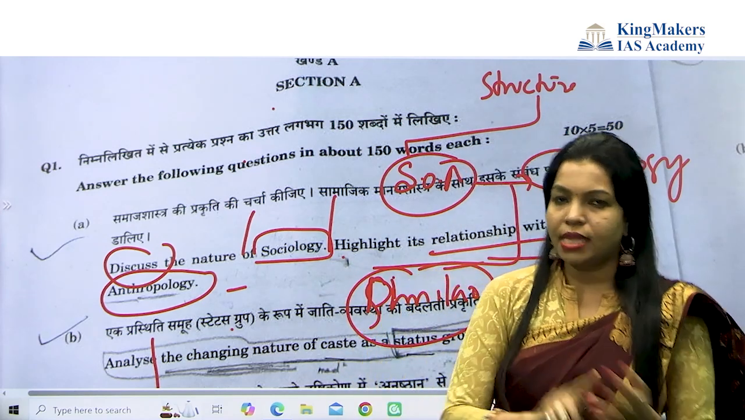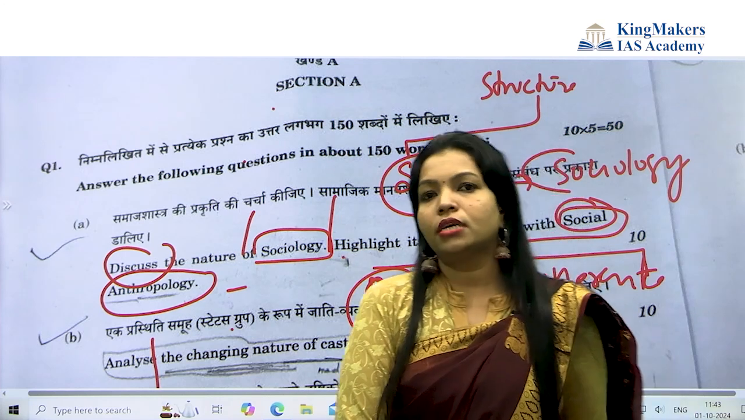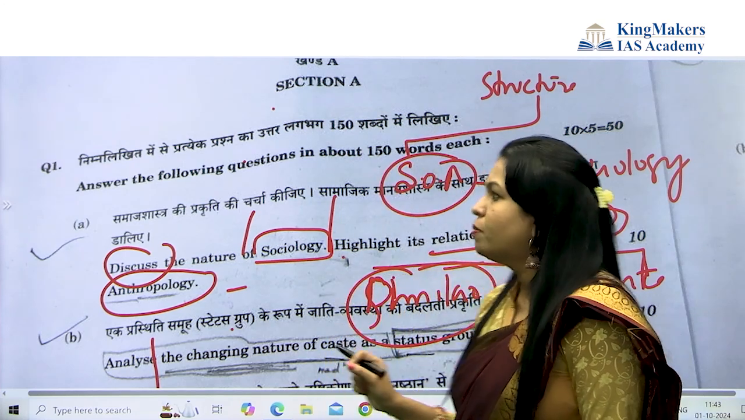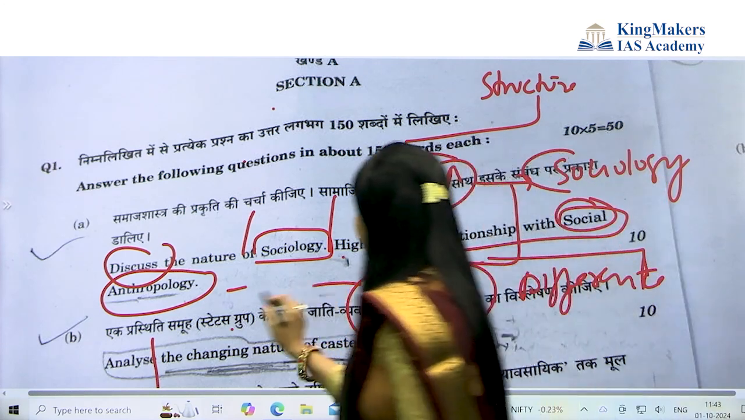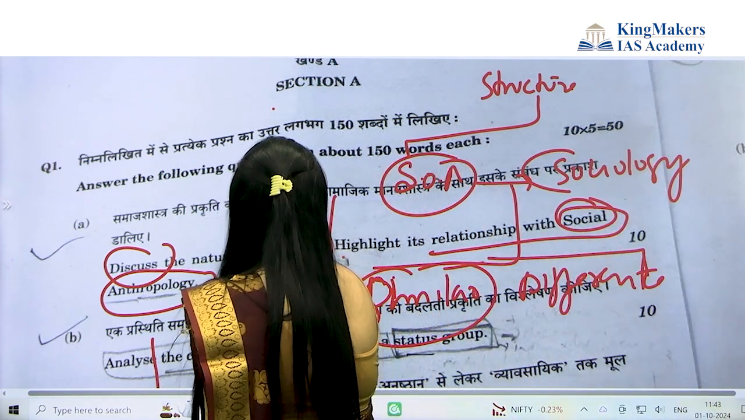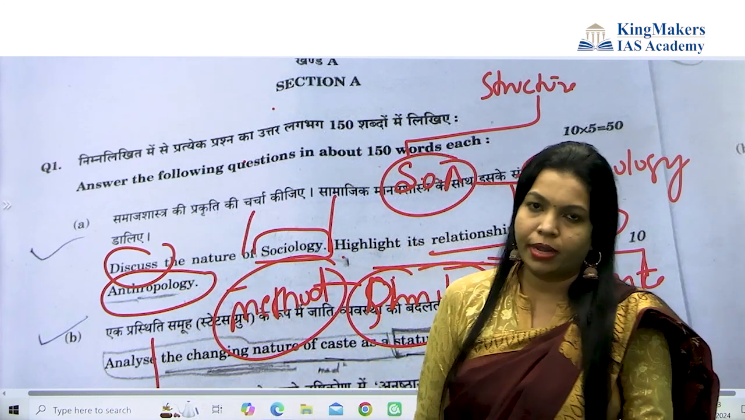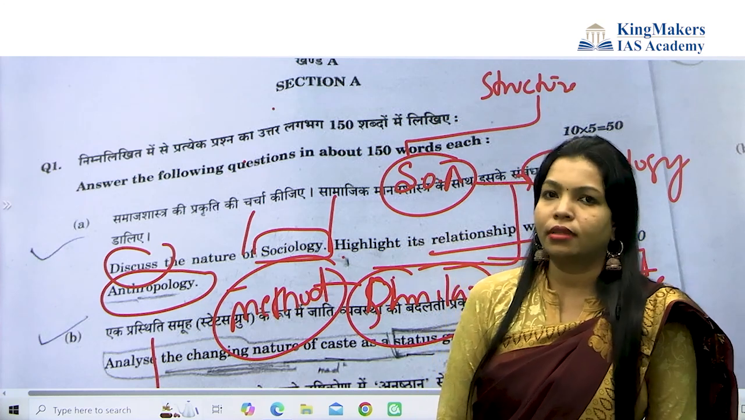Now, this is not enough. As I said, you have to add your thinkers' names. Now, what thinkers' names can you add in this particular question? Those who have contributed to sociology through an anthropological way, where the method sociologists used came from anthropology. The method was field study. Those who have done field studies, you can quote their names here.